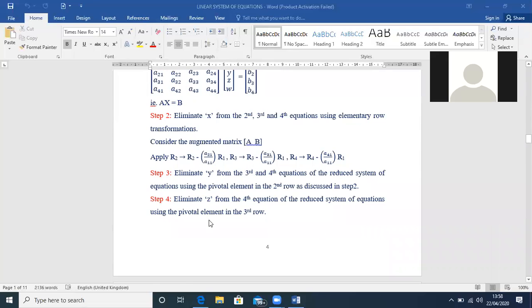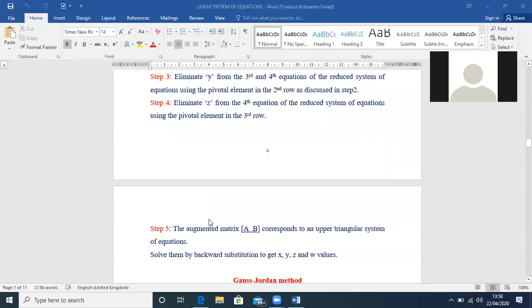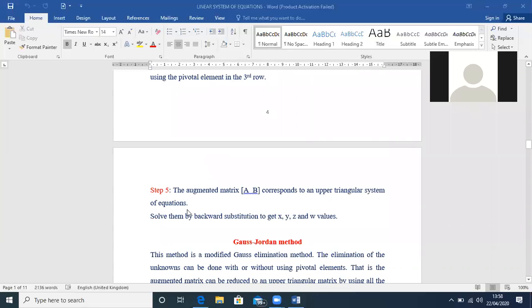So every step you are eliminating, and that is what is called the Gauss elimination method. Once you eliminate x from the second, third, fourth equations, y from the third and fourth equations, and z from the fourth equation, you will end up with an augmented matrix which is an upper triangular matrix.